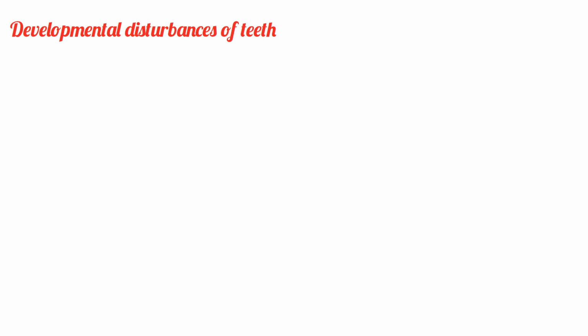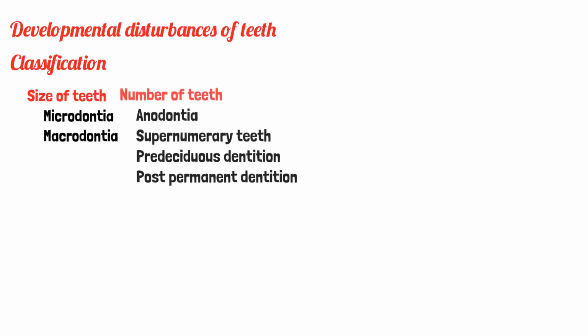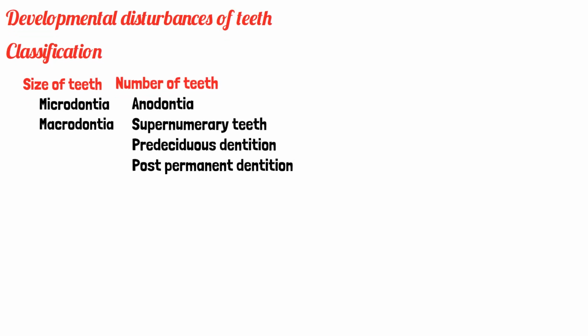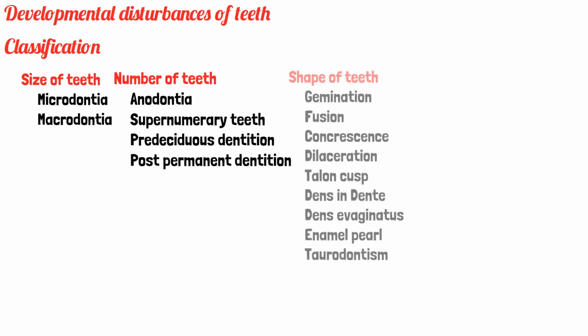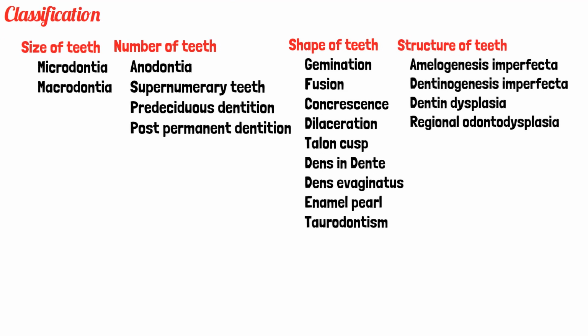So what is the classification given under these developmental disturbances of teeth? Under size of the teeth we have microdontia and macrodontia, and under number of teeth, anodontia, supernumerary teeth, predeciduous dentition, post-permanent dentition. And under developmental disturbance of shape of teeth, gemination, fusion, concrescence, dilaceration, Taylor's cusp, dens in dente, dens invaginatus, enamel pearl, and taurodontism. Whereas under structure of teeth, it is amelogenesis imperfecta, dentinogenesis imperfecta, dentin dysplasia, and regional odontodysplasia.